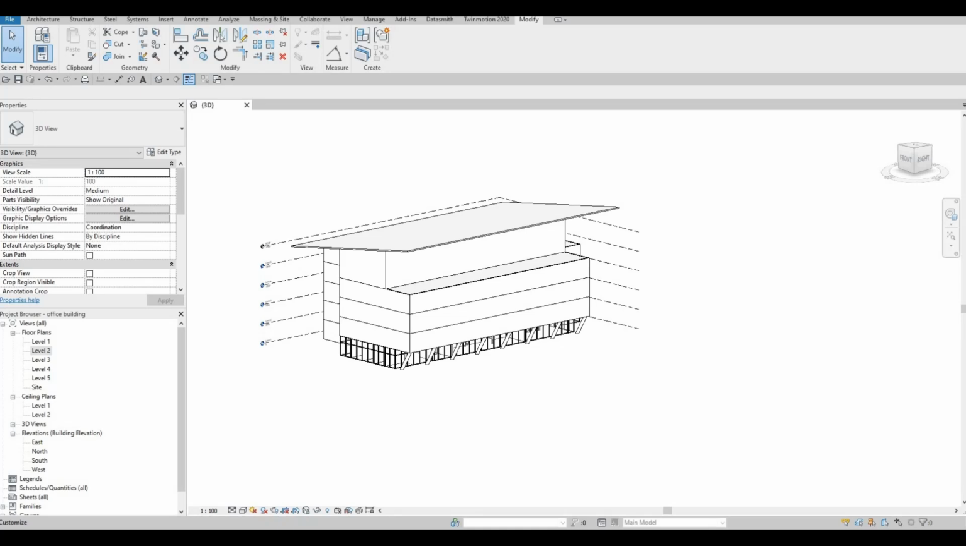In today's video, we're gonna continue working on part 8 of this modern office building. Let's get started.